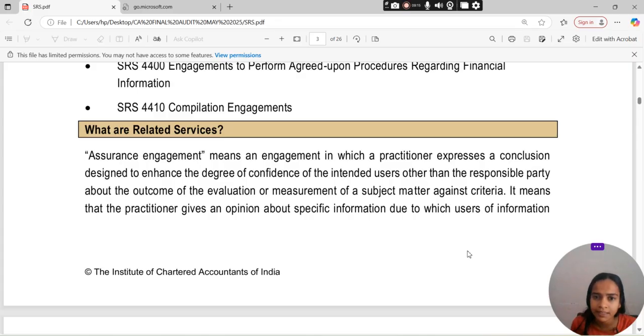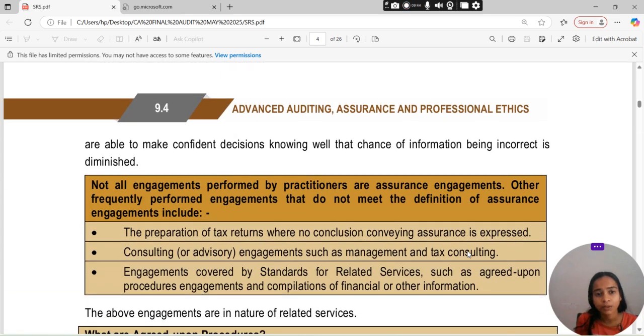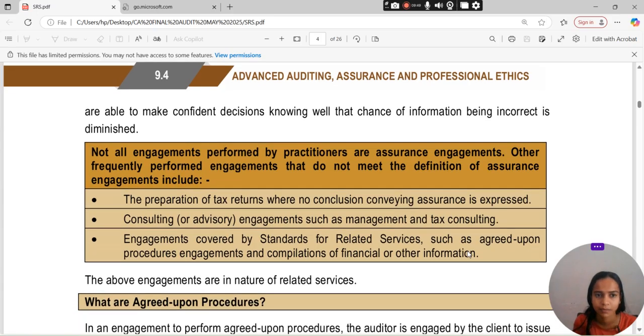Assurance engagement means an engagement in which the practitioner expresses a conclusion designed to enhance the degree of confidence of the intended user, other than the responsible party, about the outcome of evaluation or measurement of a subject matter against the criteria. It means that the practitioner gives an opinion about the specific information, due to which the users of information are able to make confident decisions, knowing well that the chance of information being incorrect is diminished.